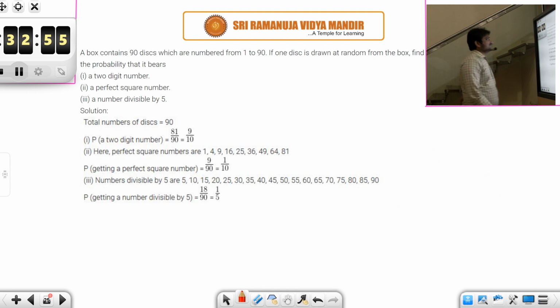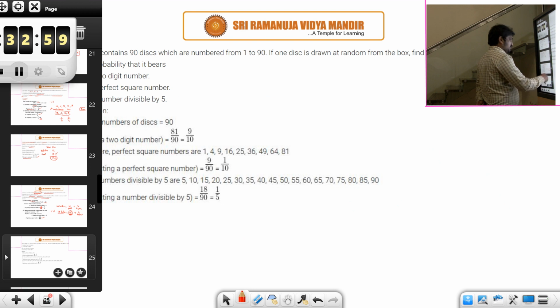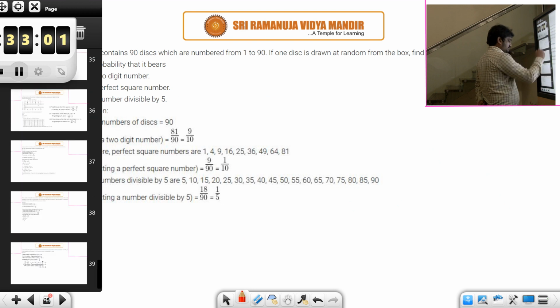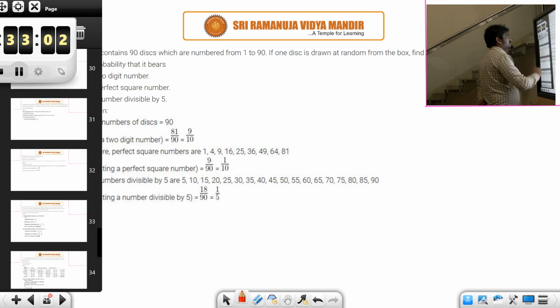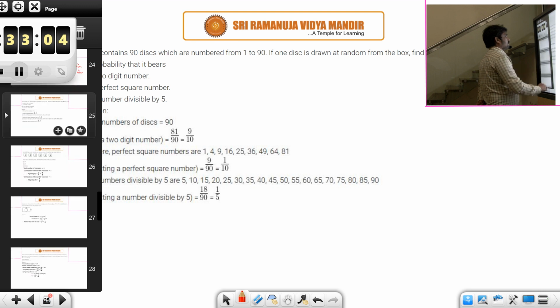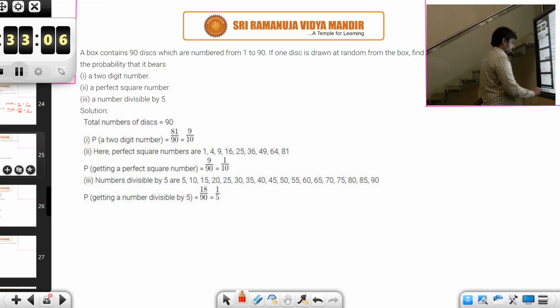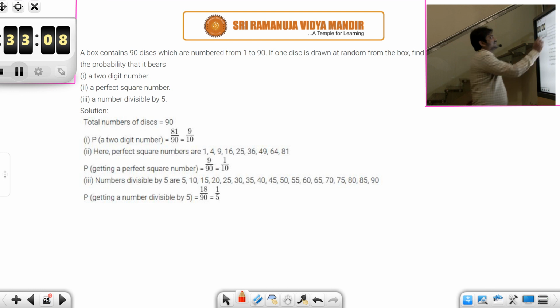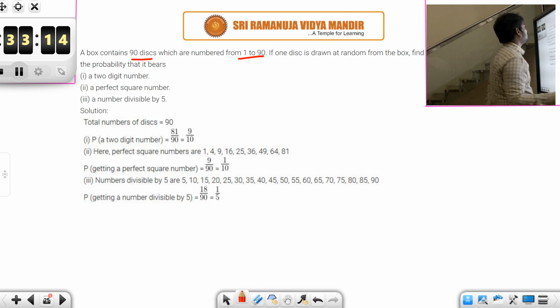Next, a box contains 90 discs which are numbered from 1 to 90. If one disc is drawn at random from the box, find the probability that it bears a 2-digit number.